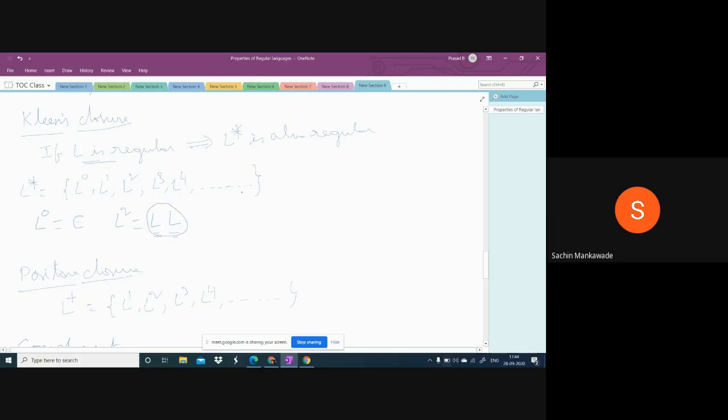Next, L cube. What is L cube? It is either L followed by L square or L square followed by L. Here L is regular, and L square is also regular, and their concatenation, which is L cube, is also regular. Similarly, what is L power 4? L power 4 can be L followed by L cube, or L cube followed by L, or L square followed by L square. These are all regular, therefore L power 4 is also regular. So simply, if a language is regular, then L star is also regular. Okay, next we'll go to the next point.